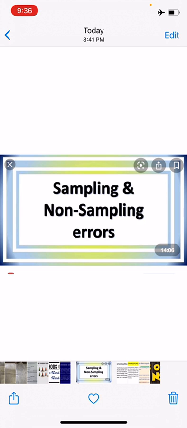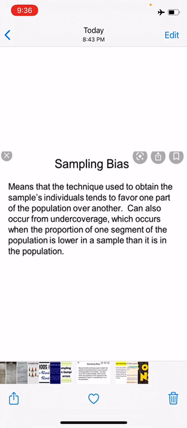Some of the non-sampling errors are sampling bias. Now what do you mean by sampling bias? Sampling bias occurs when the sampling plan is such that some members of the targeted population could not possibly be included in the sample.